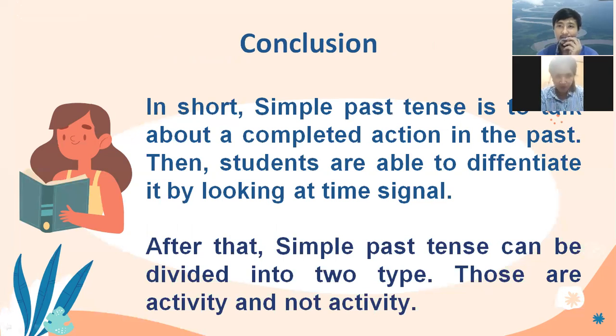Okay, I want to repeat again the conclusion that we have talked about before, but that's already a great conclusion. In short, simple past tense is to talk about the complete action in the past. Then the students are able to differentiate it by looking at the time signal, because this is really important to differentiate these tenses from other tenses. And after that, simple past tense can be divided into two types, those are activity and not activity. I think from this meeting, your understanding about simple past tense is already great and good. So you just practice it.